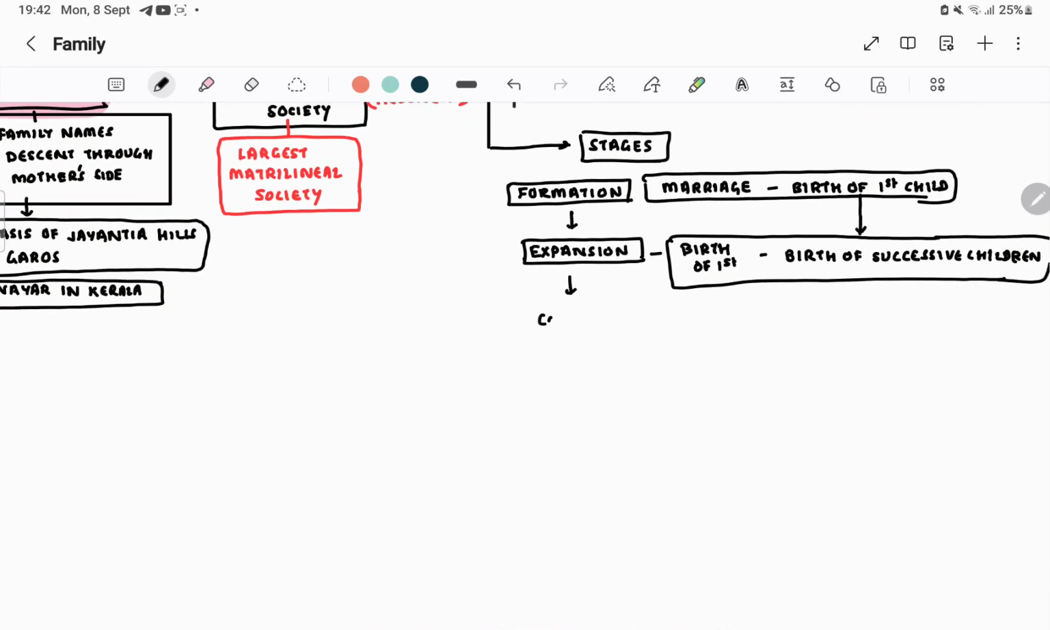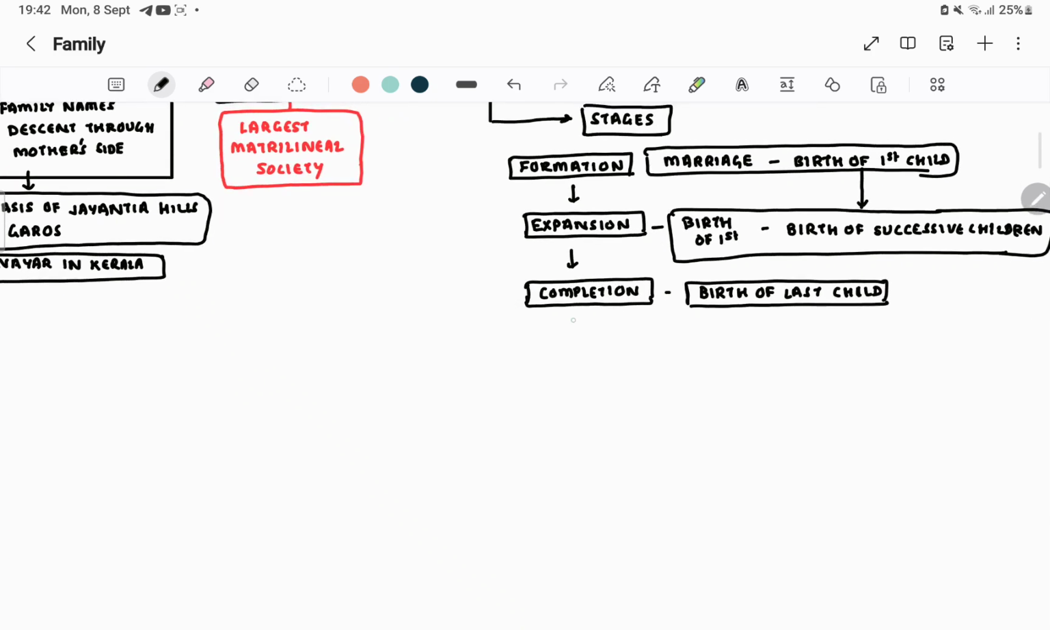After expansion, the completion phase comes. What is the completion phase? The completion phase means that it is ending with the birth of the last child. So when the last child is born, after which the family decides that there will be no more children, it is basically a completed family. Then the contraction phase.